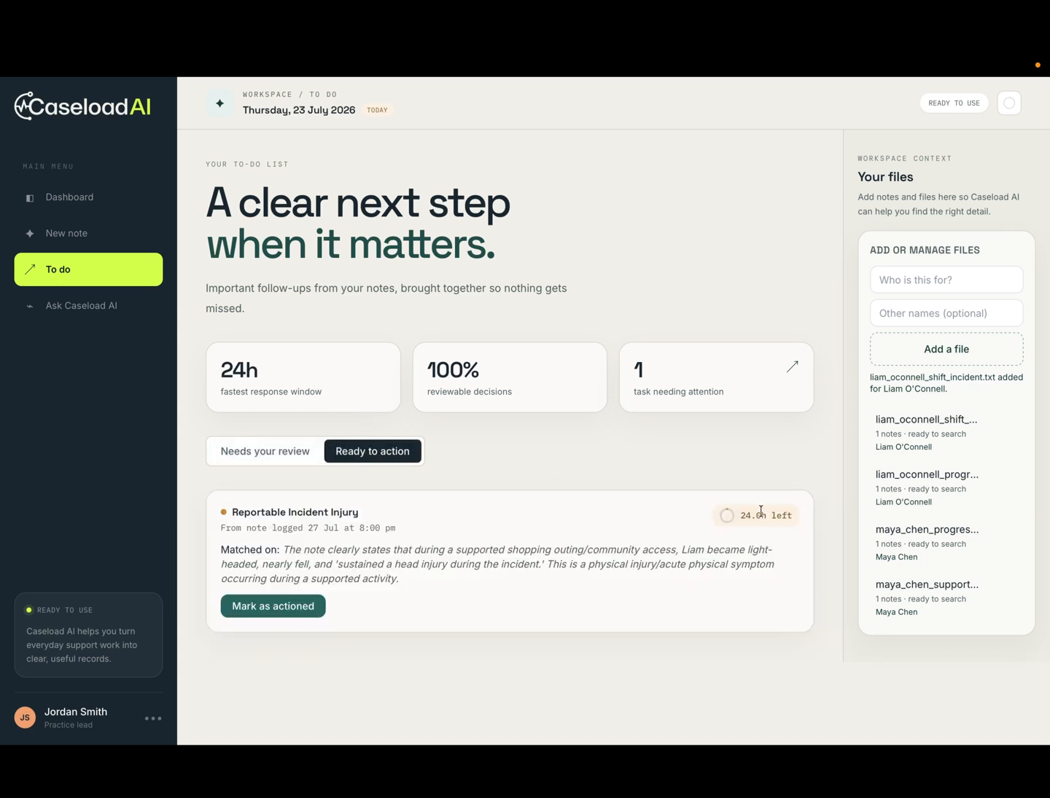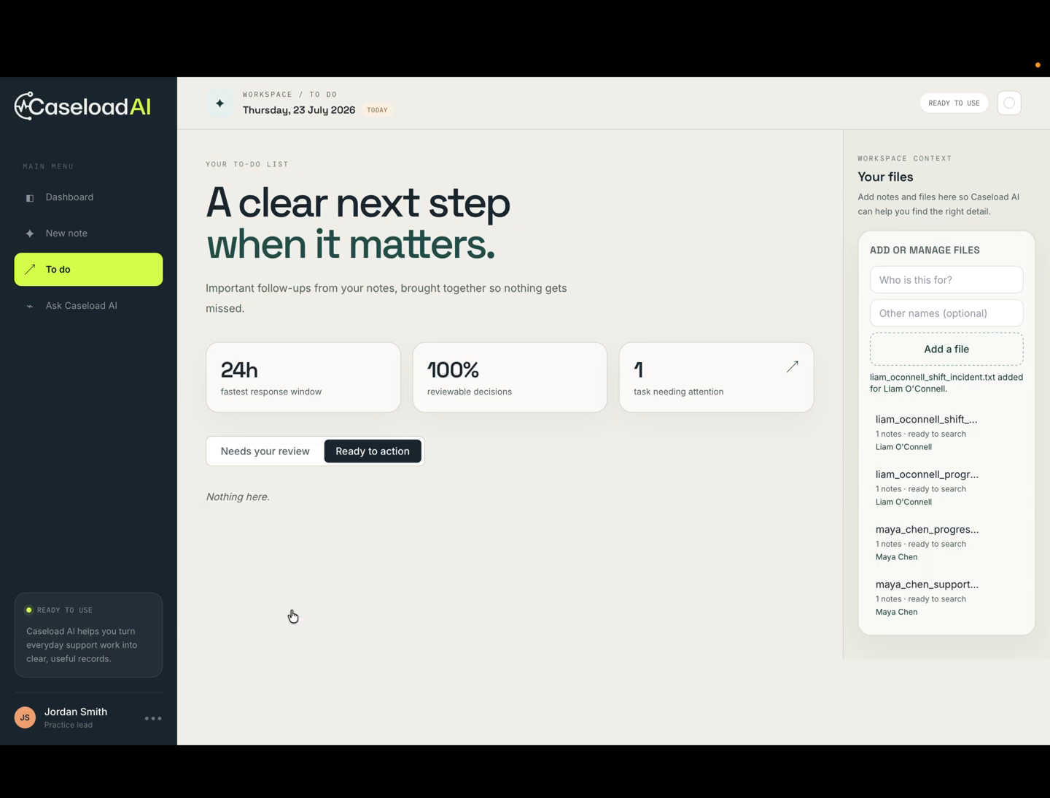Now there's a reminder for 24 hours left. Until it's done, it stays here and sends a reminder if this has not been done. After a worker completes it, they can just come here and mark this as approved.